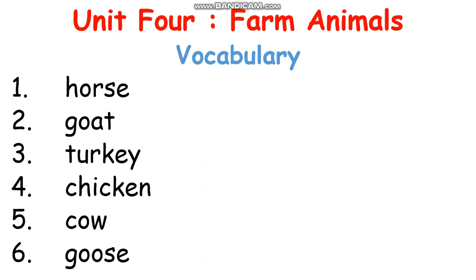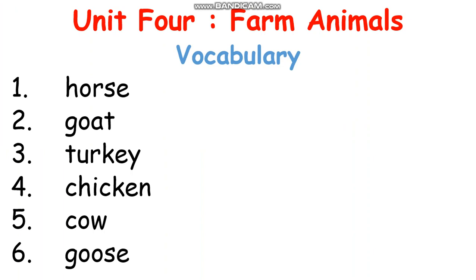Number 1, horse. Number 2, goat. Number 3, turkey.